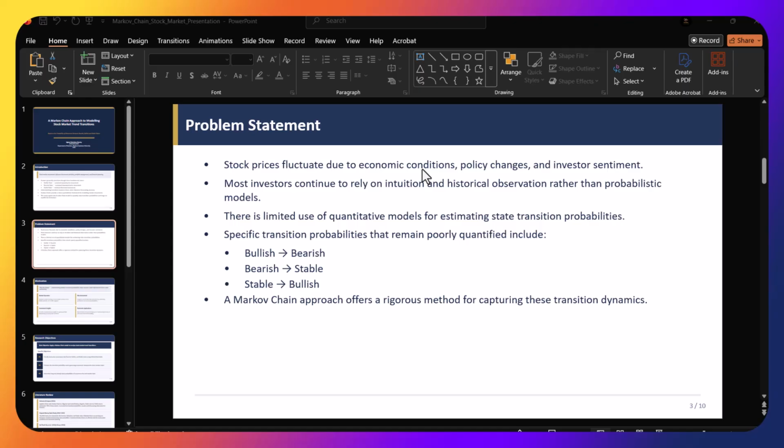So the reason why I'm using Markov chain, like I said, is that it actually offers a pattern to which these trends are following. For example, the probability of changing a particular state, that is the probability of moving from bullish state to bearish state, and from bearish state to stable state.